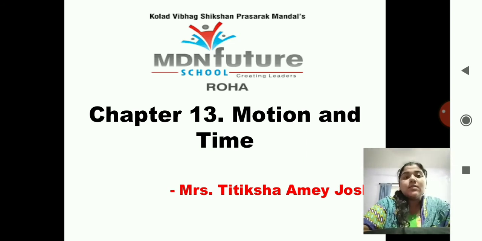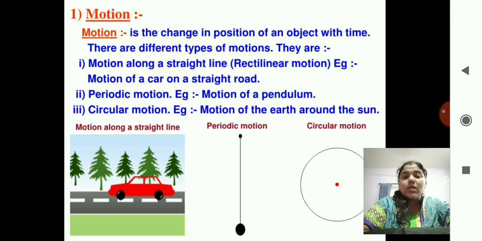Last chapter we have seen about the weather and the adaptations, and today we are going to see what is motion. Okay, so you can see the three pictures over there. In each picture, everything is in motion. That is, motion is the change in position of an object with time.